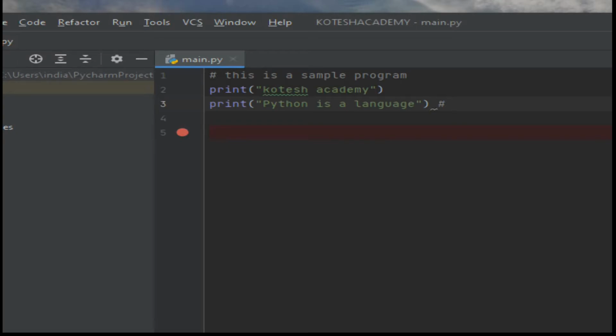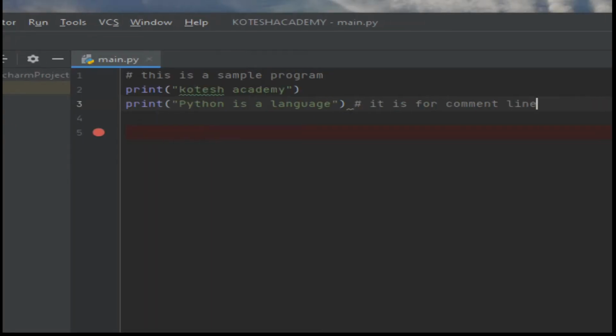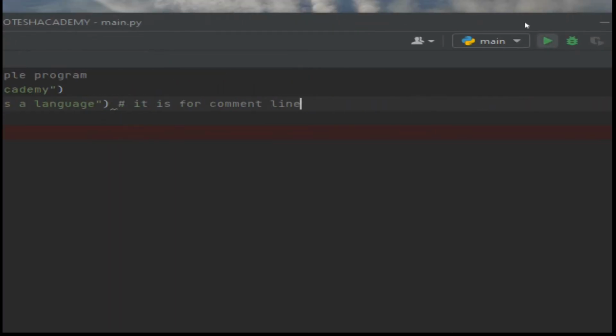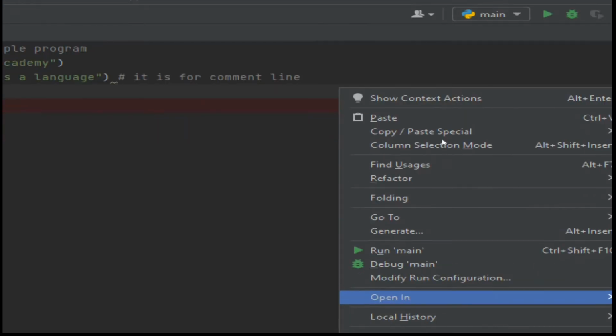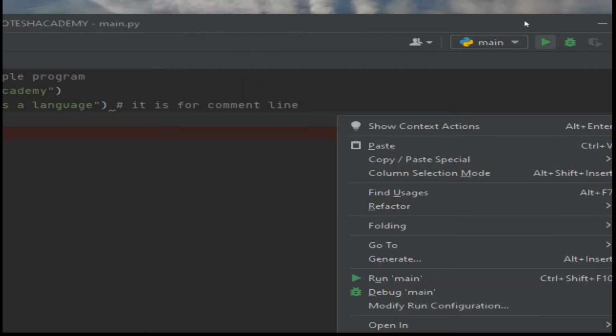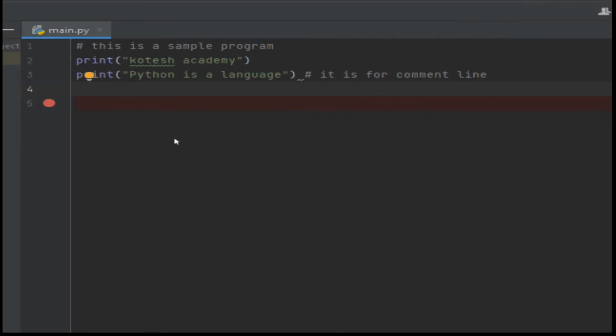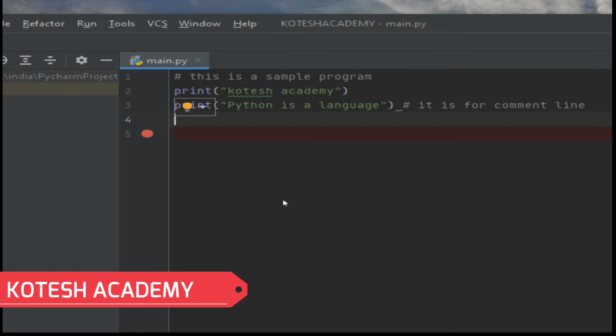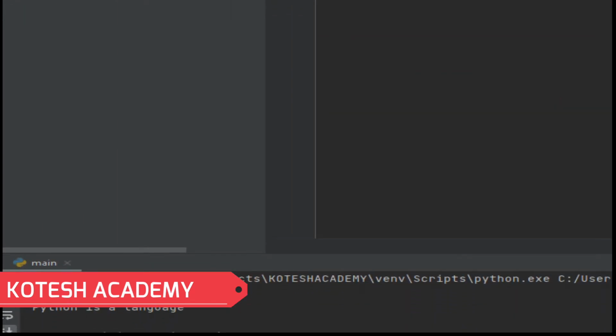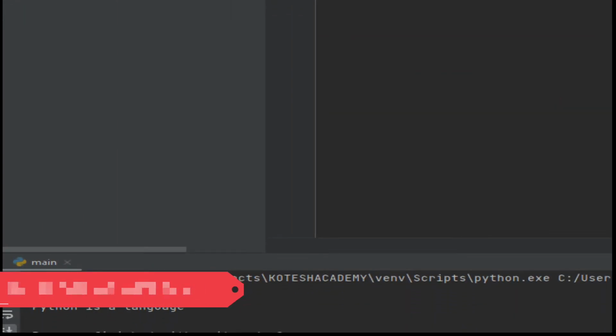That is the comment line. Then you can run either with right click and run main, or simply click the green run button. Here it is main.py, so this prints "Python is a language".